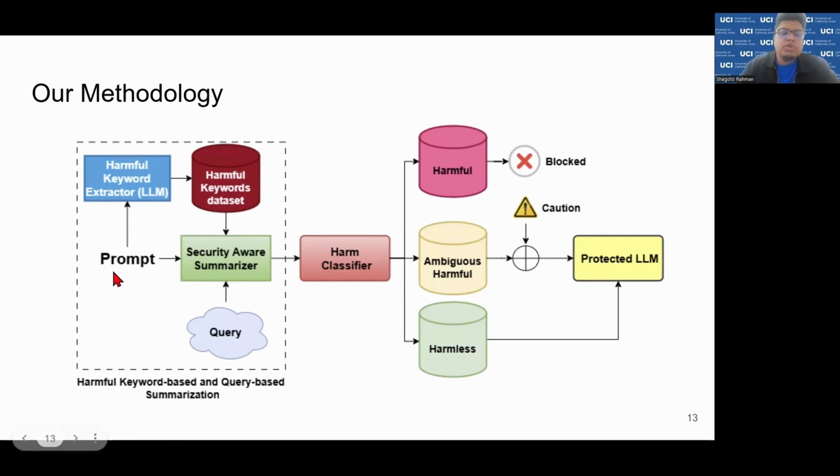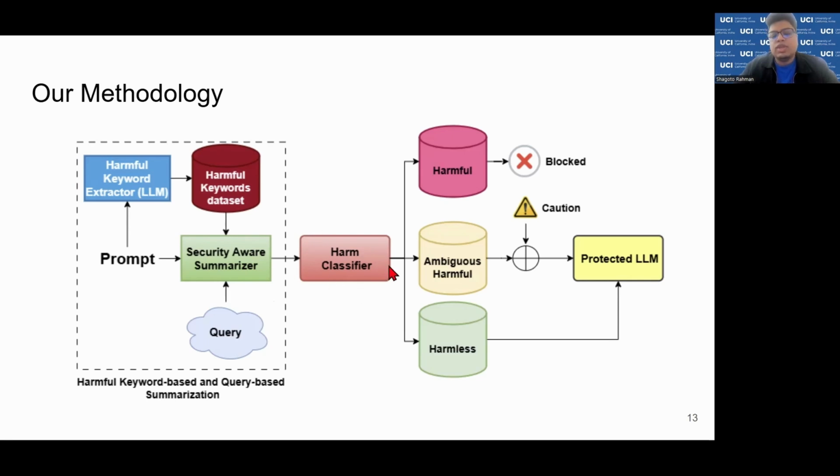So we have our prompt. We send this to the harmful keyword extractor, which is an LLM, and it extracts harmful keywords from prompts. And if there are more prompts, then obviously we create this dataset. Then these harmful keywords and the query, which basically asks about the harmfulness of the prompt, go to the security aware summarizer, which is again another LLM that we fine tune. This security aware summarizer uses the harmful keywords and the query and generates security aware summaries, the summaries that have analyzed the security aspect of the prompt.